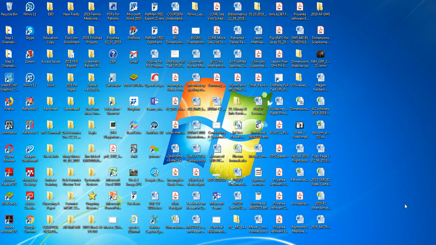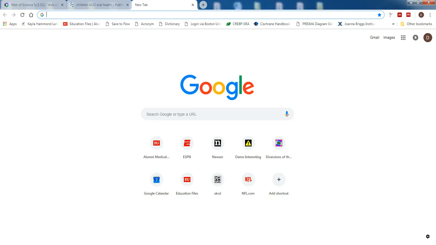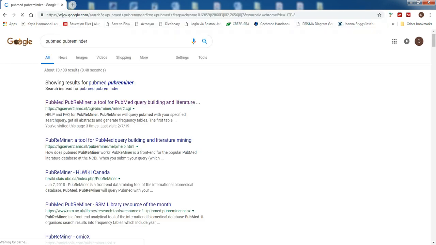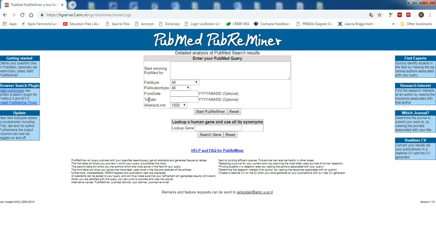caries in adolescents. So the first thing I would do, there are a couple of different web tools you can use that are going to be useful. So the first thing I would do, I would just go, there's a website called PubMed PubReminer. And what this does is that it's going to go look at the entire PubMed data set and try to do some kind of analyses for you.